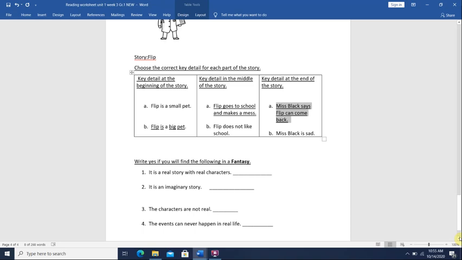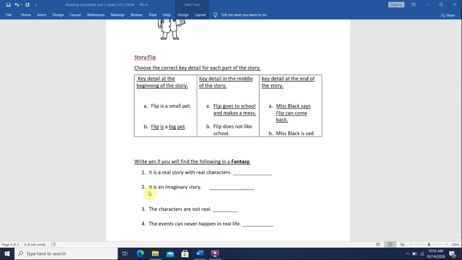Now, a fantasy. Can a fantasy happen in real life? No. Why? Because can you have a pet dinosaur? Can a dinosaur go to school? And anyway, there aren't any more dinosaurs. Okay? So again, write yes if you will find the following in a fantasy. Number 1, it is a real story with real characters. Is that a fantasy?